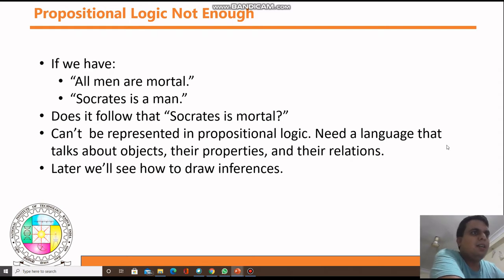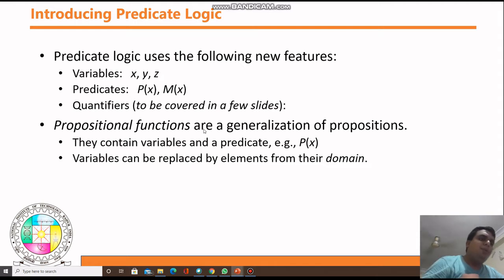So let's see here. Introducing predicate logic. Why predicates came into the picture we already understood: propositions are not enough to represent all these statements in mathematical form. That's why we need to use predicates. Predicate logic uses the following new features. There are three: variables, predicates, and quantifiers.